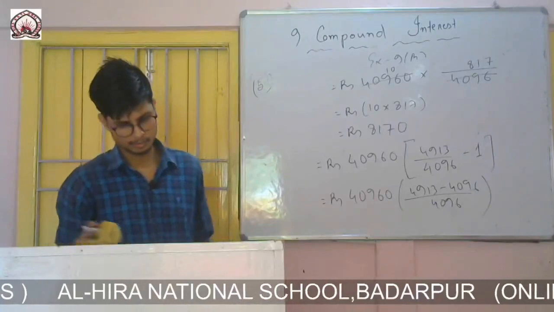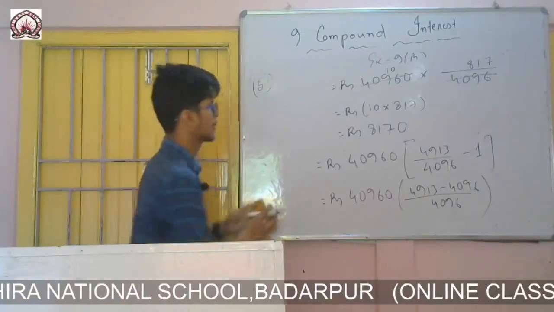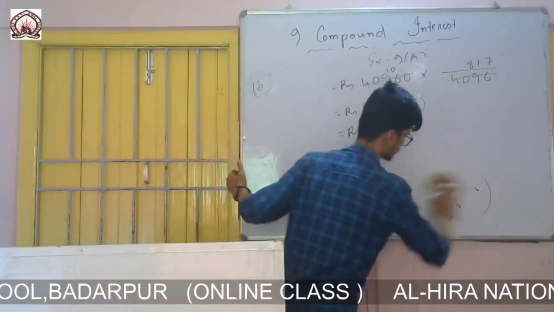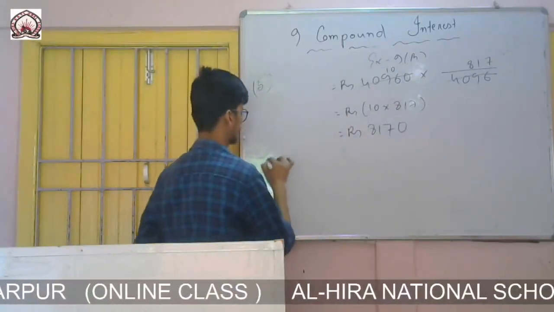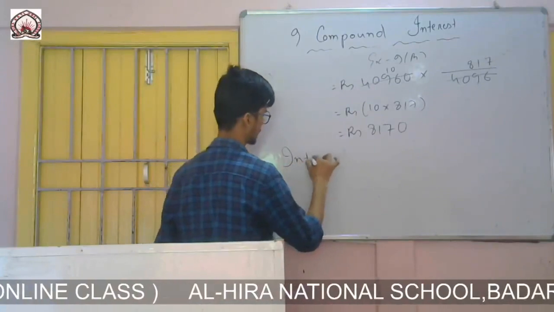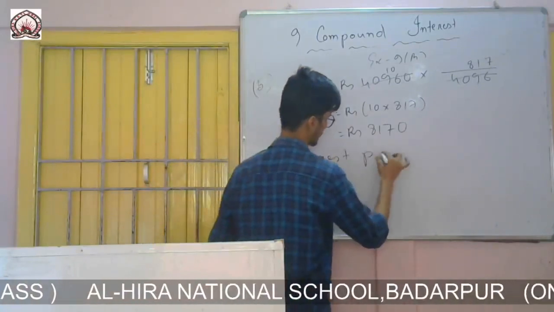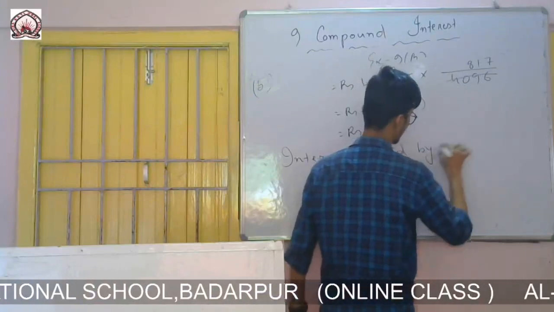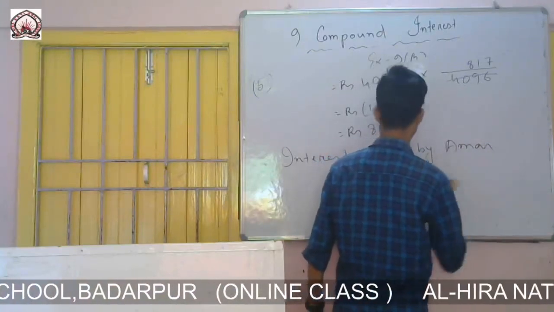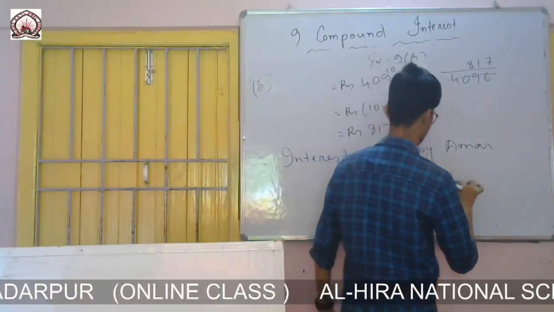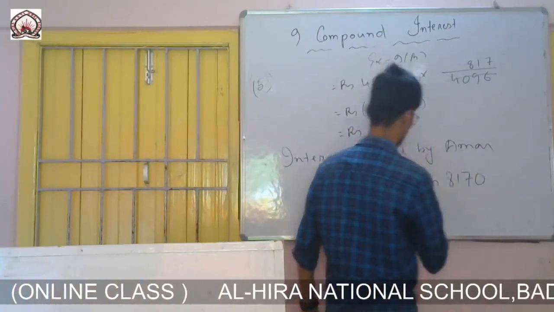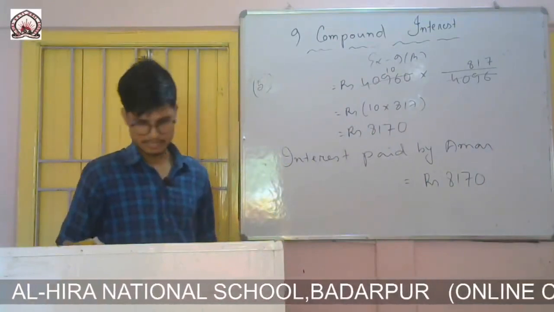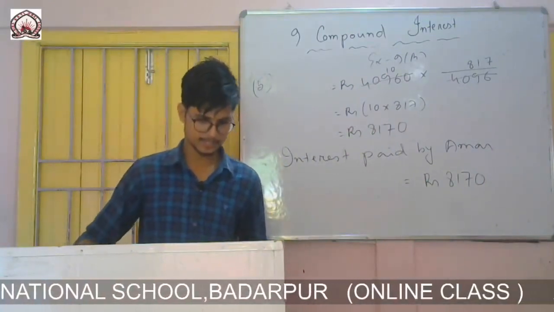So the question is to find the interest. Therefore, interest paid by Amar equals rupees 8170. So now question number 6.